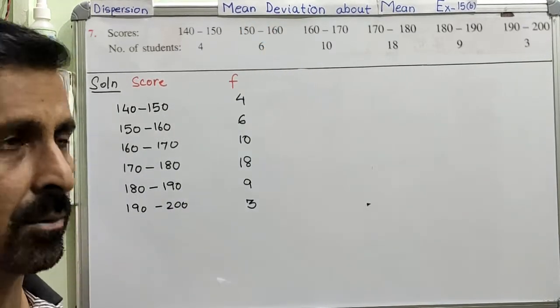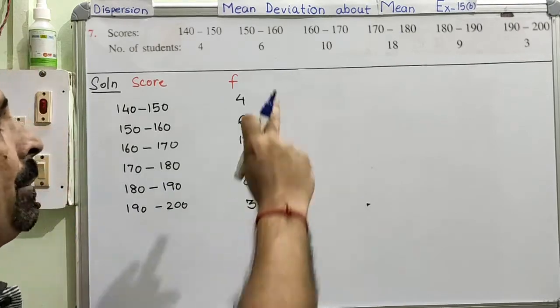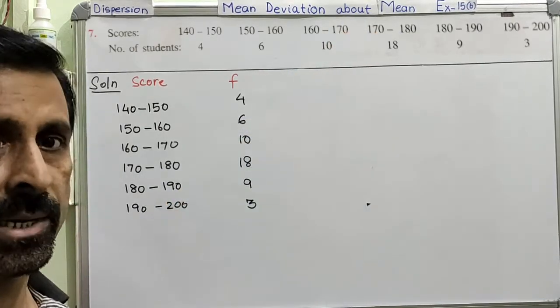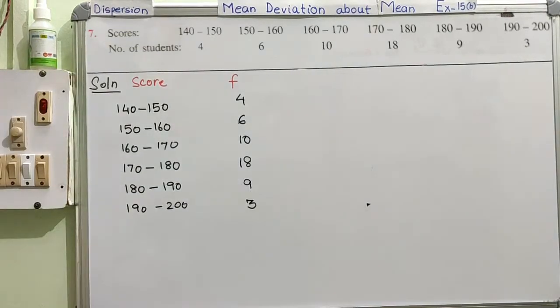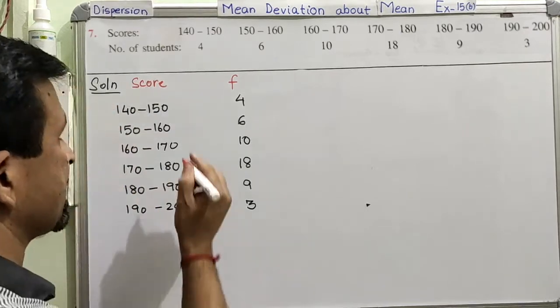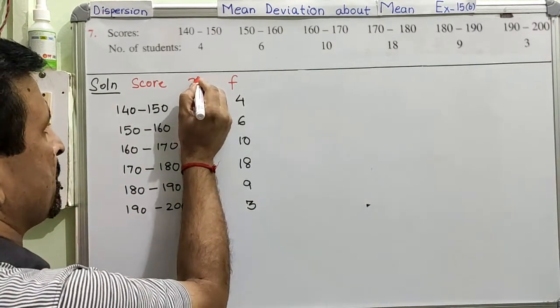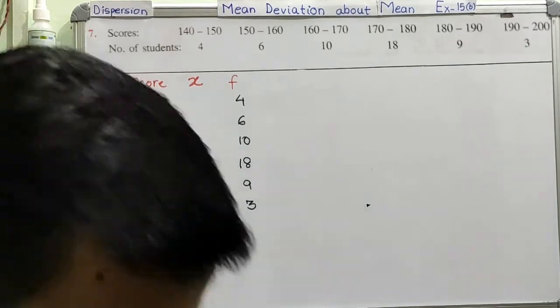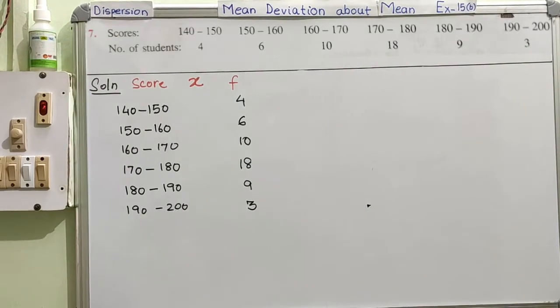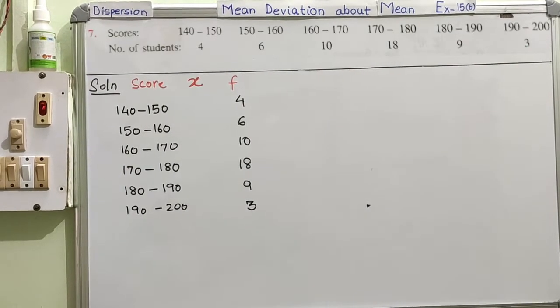Without deviation we cannot calculate, and the deviation can be calculated about the mean. Therefore we need the mean, and for the mean you require the x column. So to have this x column, we kept some space. This space is kept for creating the x column. Is it alright?